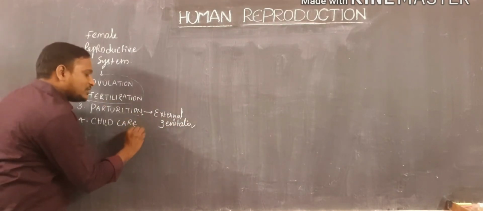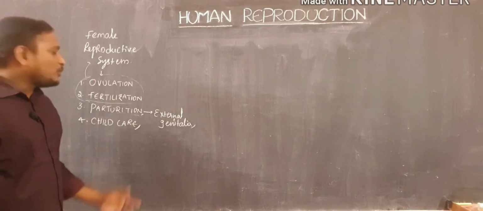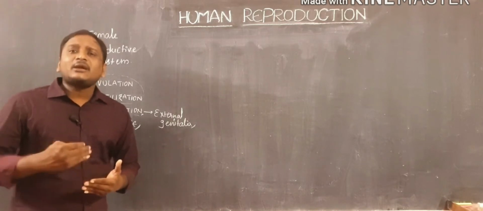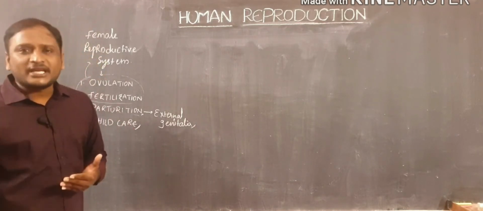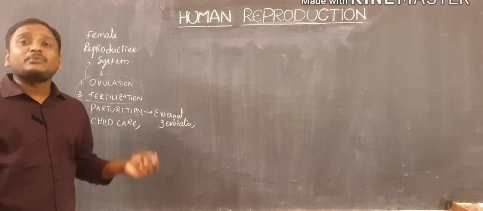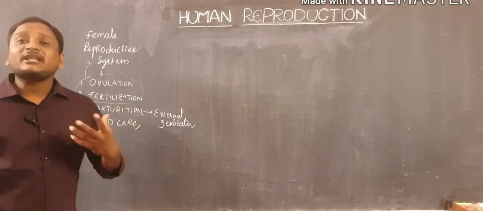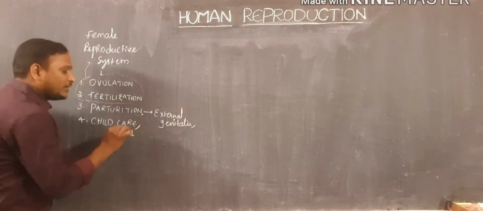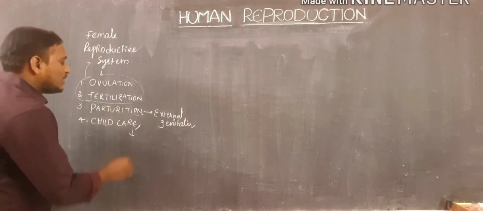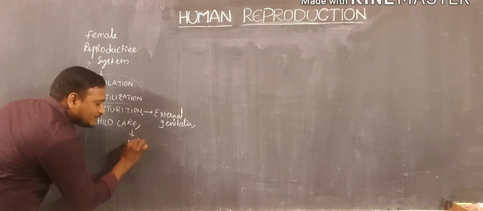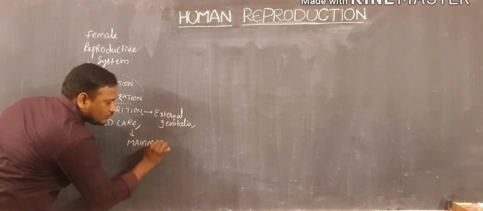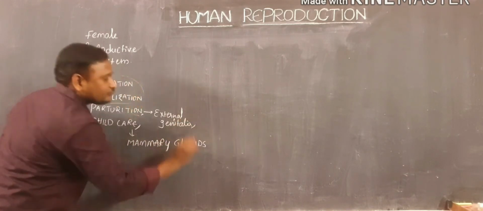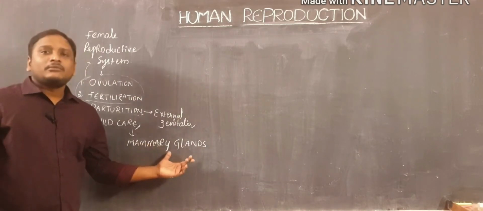And then another one, child care. To perform child care, that means after the birth the mother will also take care of the young one, and that is also called parental care. That parental care will be performed by the mother by feeding the young one with breast milk. And that breast milk will be produced by one pair of glands which are also called mammary glands.